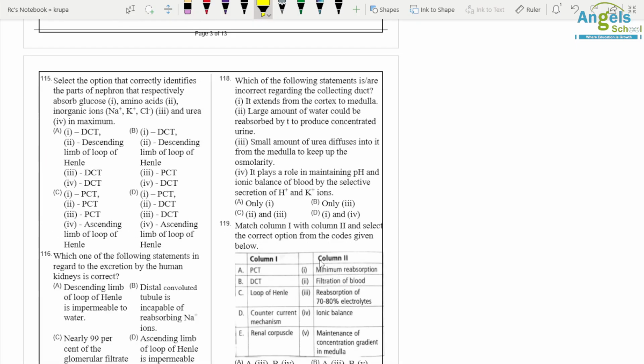Select the correct option. So glucose absorption is in PCT, then amino acids again in PCT, inorganic ions in PCT, and urea is in ascending loop of Henle. So option C is correct.